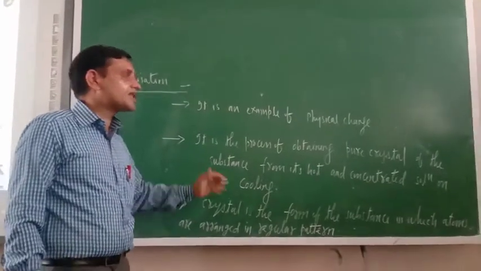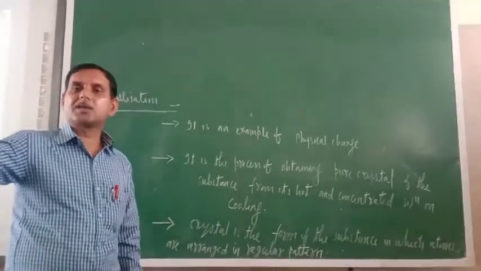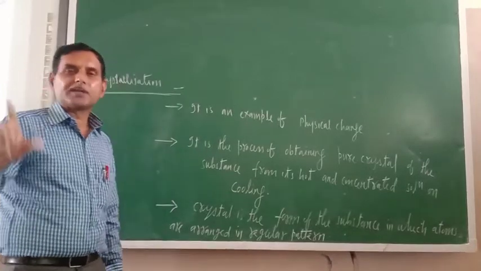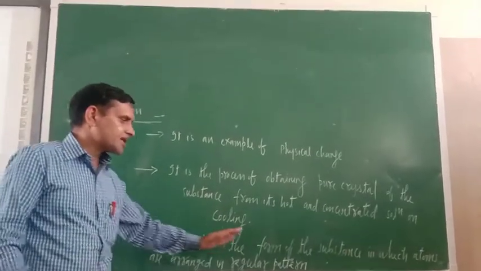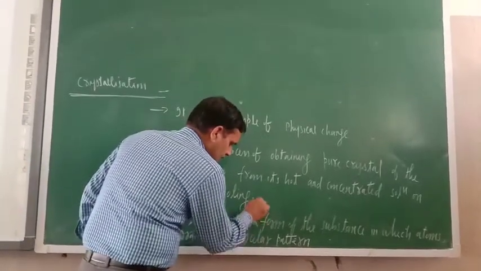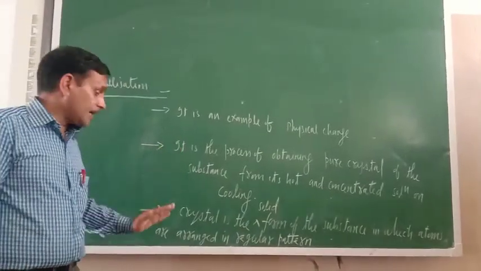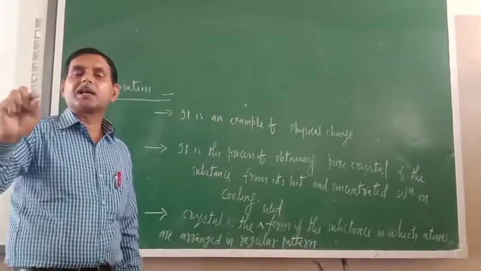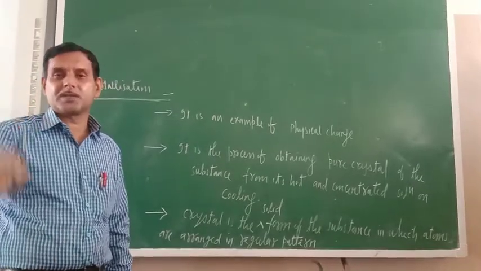What is the meaning of crystal? You might have seen salt crystal, because salt is used daily at your home. Sugar crystal. So what is the meaning of crystal? Crystal is the solid form of the substance in which atoms are arranged in a regular pattern. So crystal is the three-dimensional geometrical form of the substance.